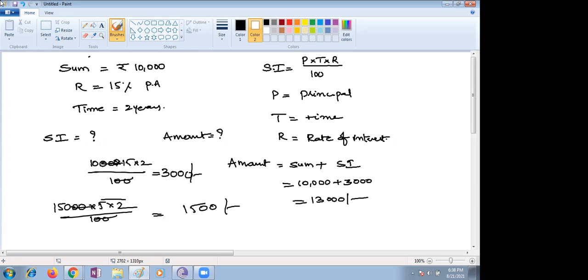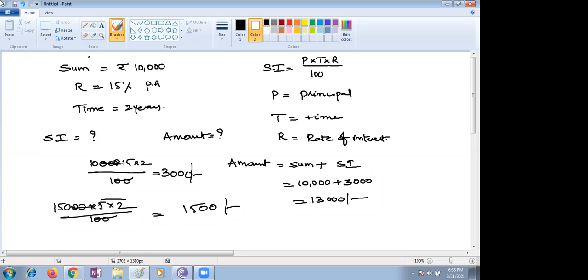Compound interest means, see children, there are many situations we have seen in bank accounts, and we can also see in our passbook. Interest is not the same each year, it will increase. Not only that, normally the interest paid never is simple. The interest is calculated on the amount of the previous year.